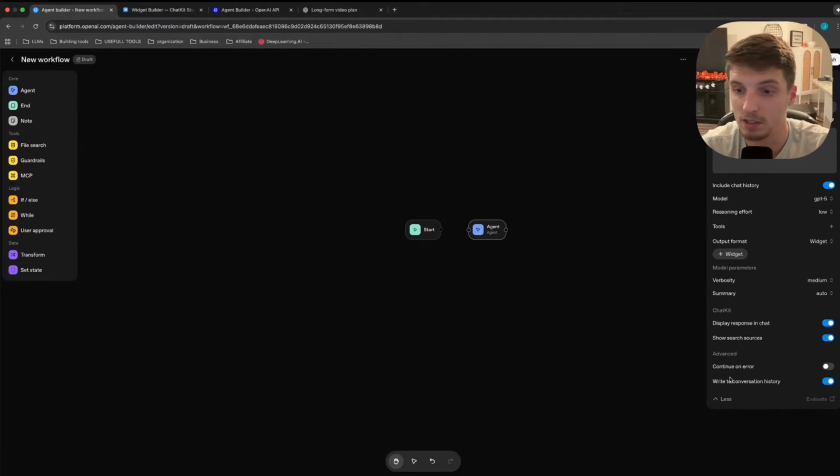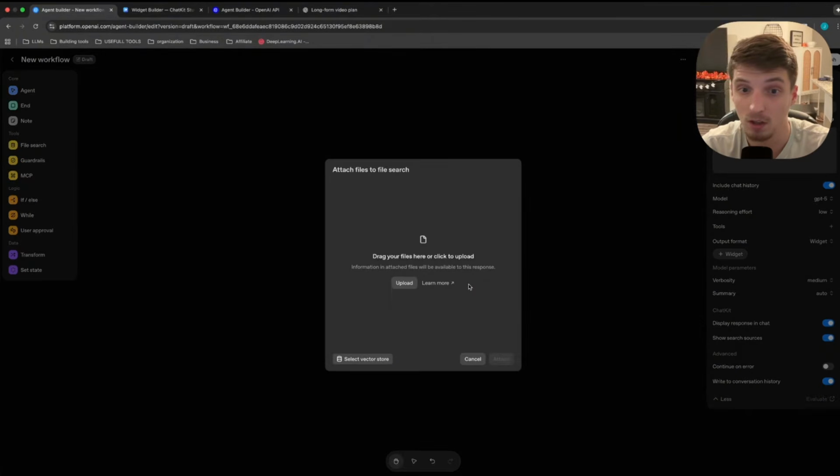And some other things here like continue on error, which is pretty self-explanatory. If there's an error, it just will continue to output. Write to conversation history, show search sources if we give it access to. If we go back into the tools, we have file search here. Basically, this is very simple for those of us that have dealt with RAG or anything like that. It's just the agent's knowledge base.